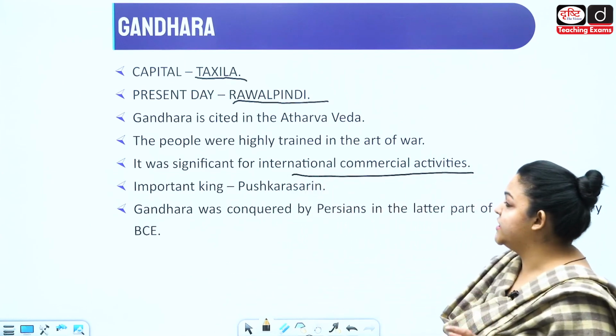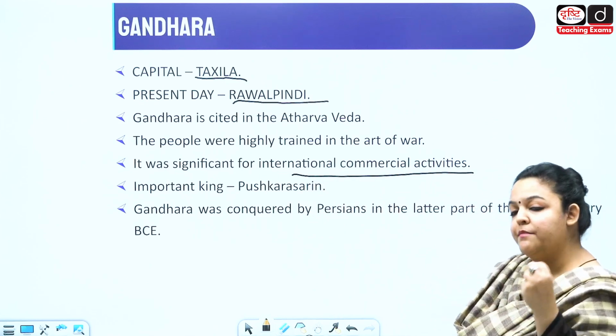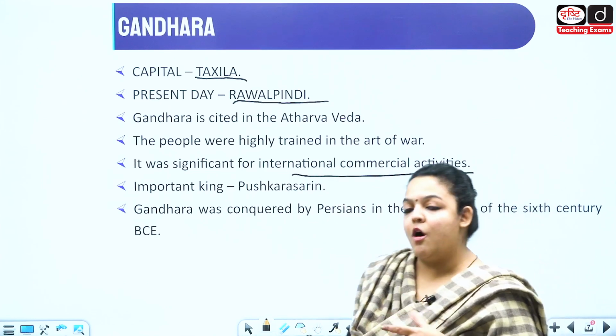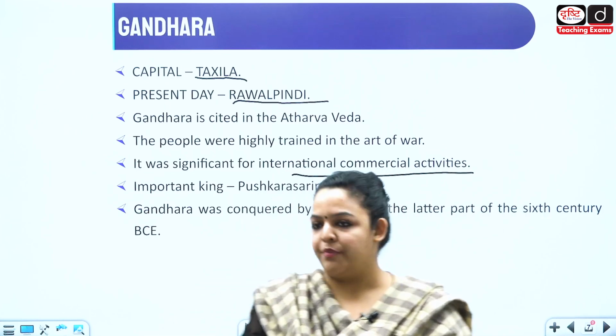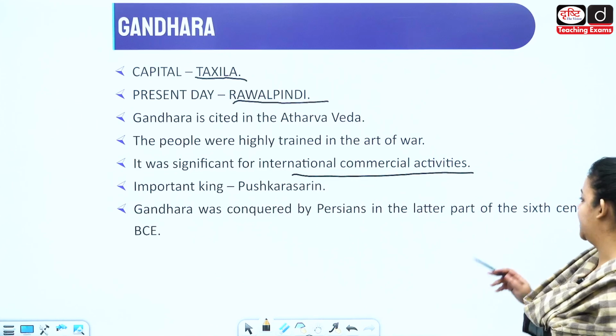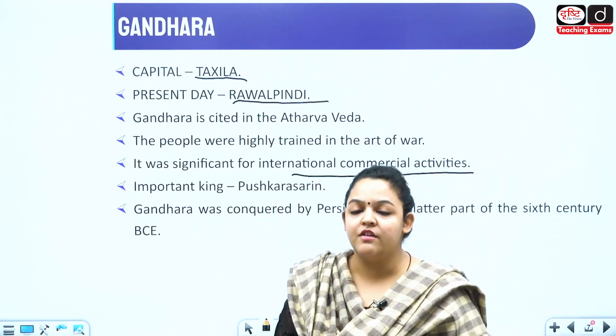An important king here was Pushkara Sarin. This was a very important king, and when we discuss the kings of the Mahajanapads, we can definitely have a discussion on this person. Now, Gandhar was conquered by the Persians in the later part of the 6th century BCE. So, Gandhar was conquered by whom?